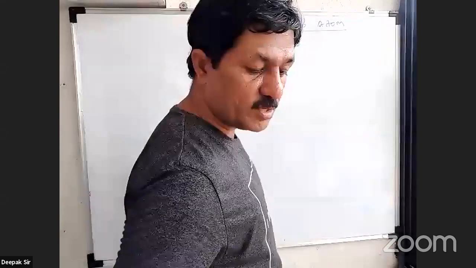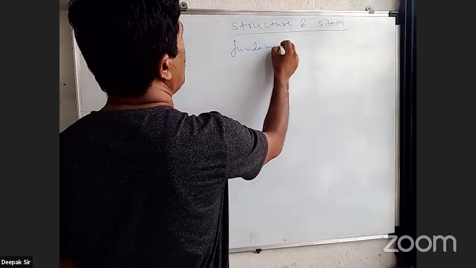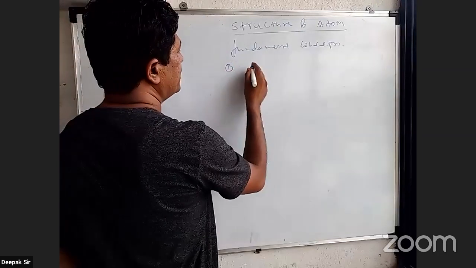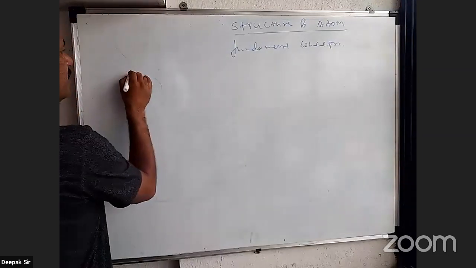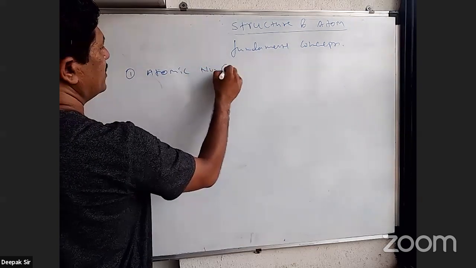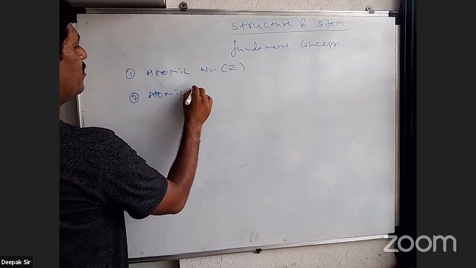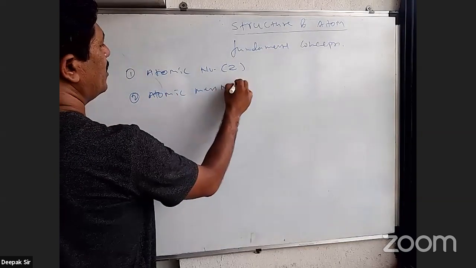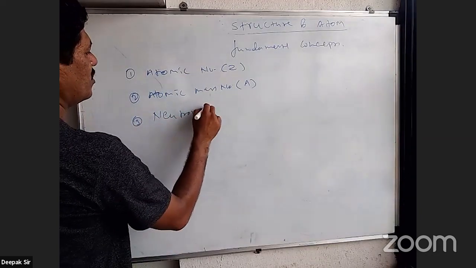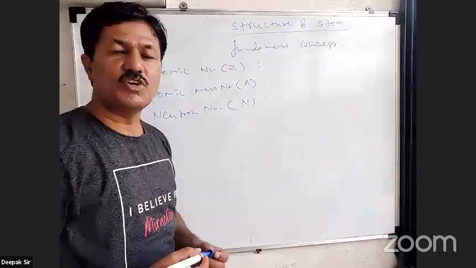Under these fundamental concepts, number one is atomic number, denoted by Z. Second is atomic mass number, denoted by A. Third is neutron number, that is capital N. These are the three concepts that we have to discuss.